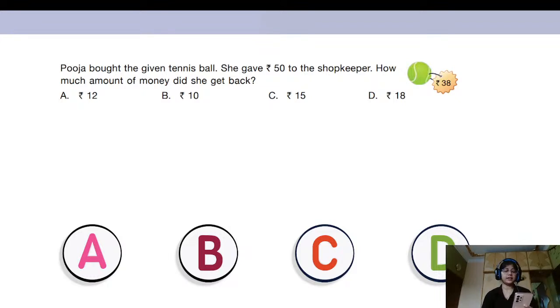Okay, so we have an answer. Wow, Manal is the one answering quickly. Very good, Manal. And Arya needs to catch up. So Manal says that it's A, that's rupees 12. So Pooja is going to get rupees 12 back from the shopkeeper. We will check whether Manal's answer is correct or not.